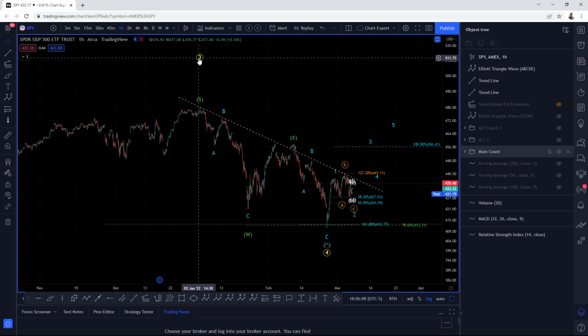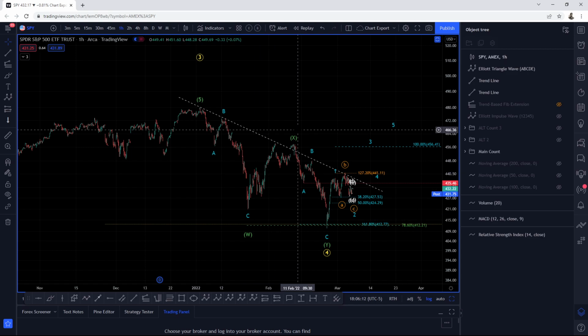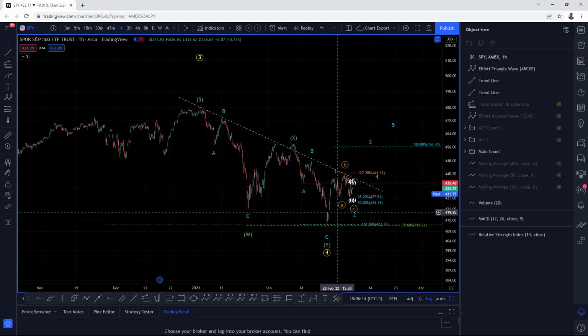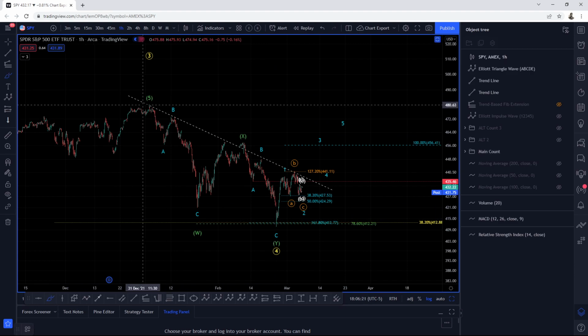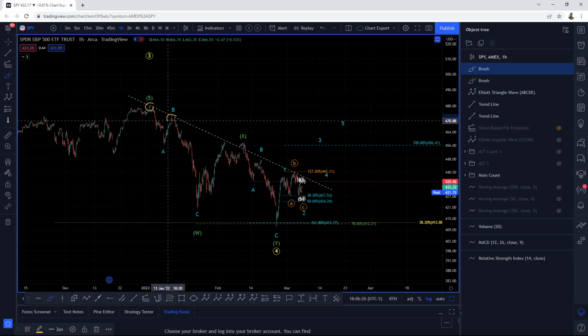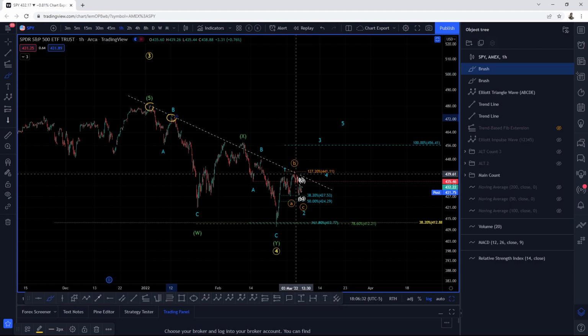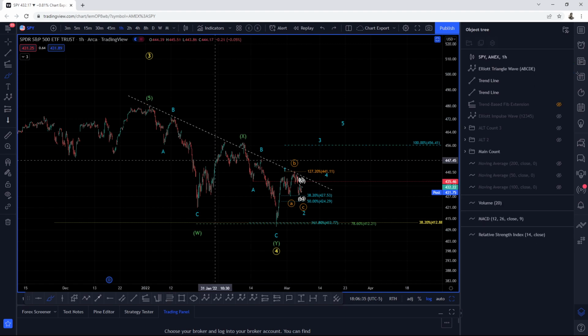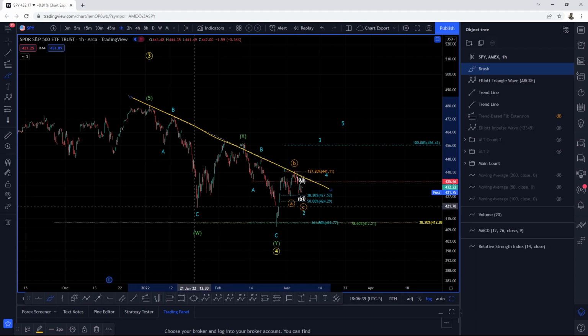Out of this wave 3, we have wave A, B, and C to the W, X, A, B, C to the Y. Now, the wave 4, as I mentioned, has completed here on February the 24th. Keep in mind that when we topped here in January, we created a downtrend resistance line. That was confirmed here on the 12th, confirmed here on the 9th, and again rejected here on the 3rd of March. It is important for us to understand that this trend line, the one I'm drawing here, is of key significance.